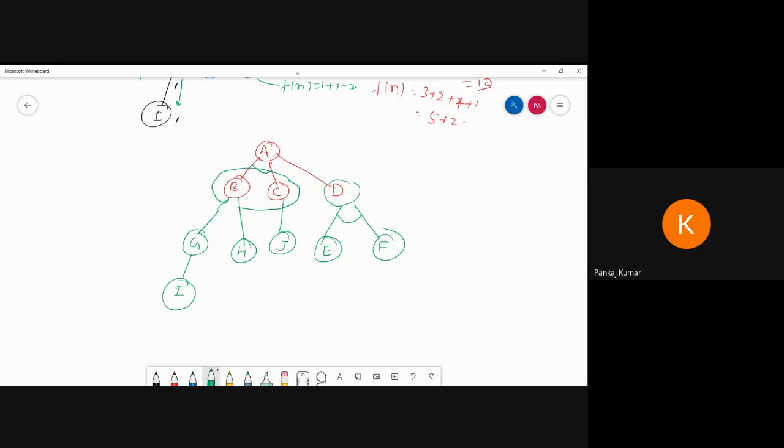So I am going to update the heuristic value. So the heuristic value I am writing in the black color. What is the heuristic value? This one is 6. This one is 12, and this one is 10. This one is 4. This is the 4, and this one is the 5. This one is the 7. This one is the 1. This one is the 1. Okay, heuristic value. And the path cost is given as